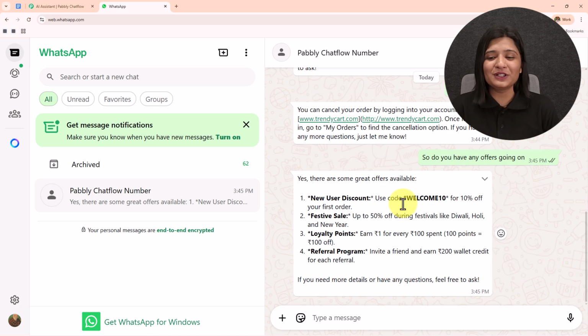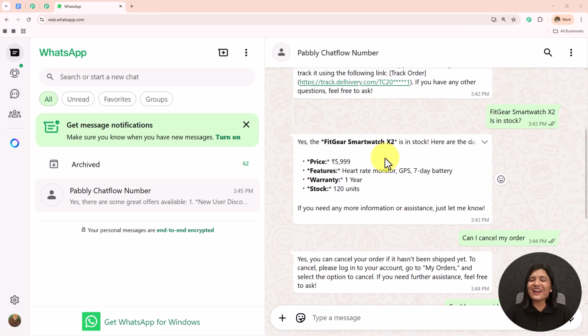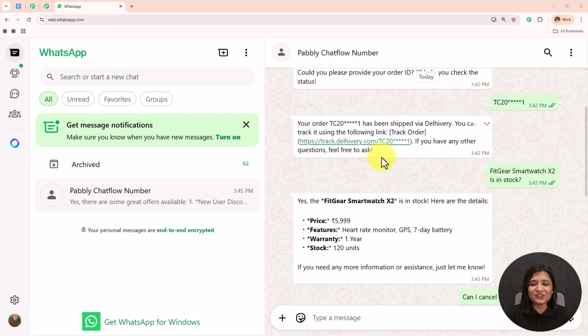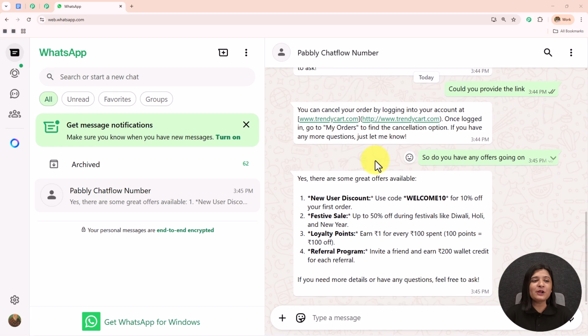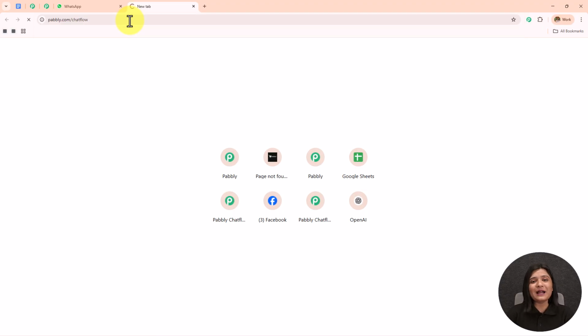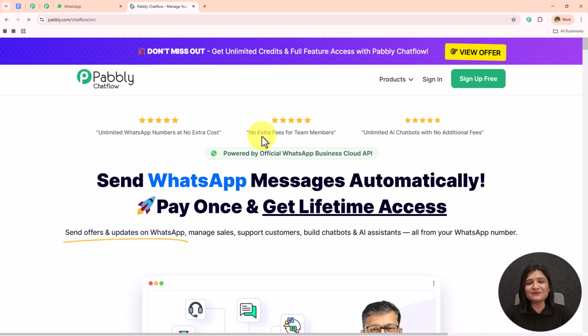And now if you want to learn how you can create this, then let's start creating this from the beginning. So here in this video, we are going to see how we can create an AI agent using Pabbly Chatflow. And for this, we are going to visit Pabbly Chatflow simply by typing www.pabbly.com/chatflow in the browser. And after browsing this website, we need to sign into our Pabbly Chatflow account.